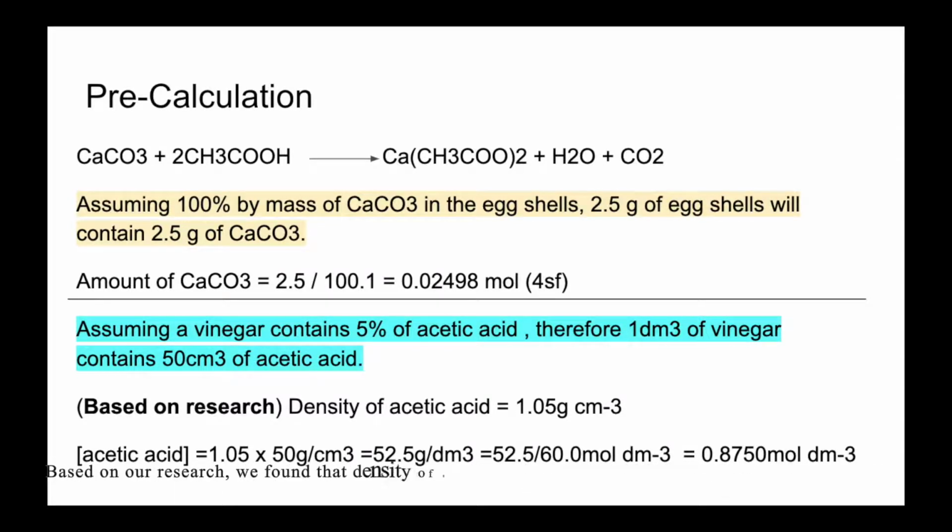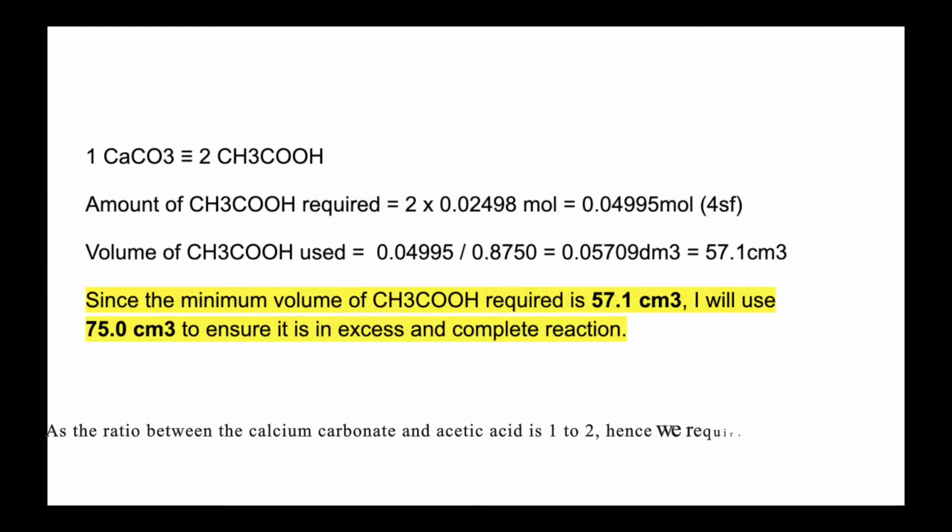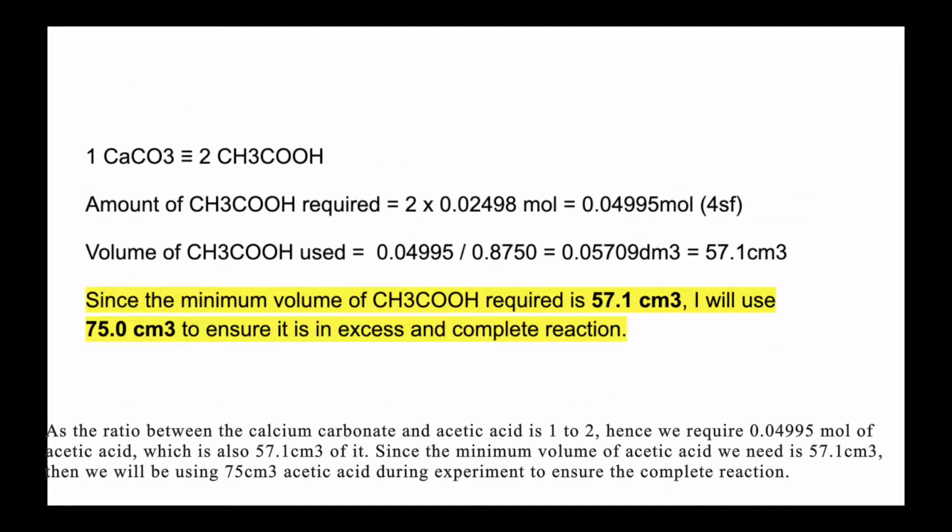Based on our research, we found the density of acetic acid is 1.05 gram per cm3, and we got the concentration of acetic acid as 0.8750 mole per dm3. As the ratio between the calcium carbonate and acetic acid is 1 to 2, hence we require 0.04995 mole of acetic acid, which is also 57.1 cm3 of it. Since the minimum volume of acetic acid we need is 57.1 cm3, we'll be using 75 cm3 of acetic acid during the experiment to ensure the complete reaction.